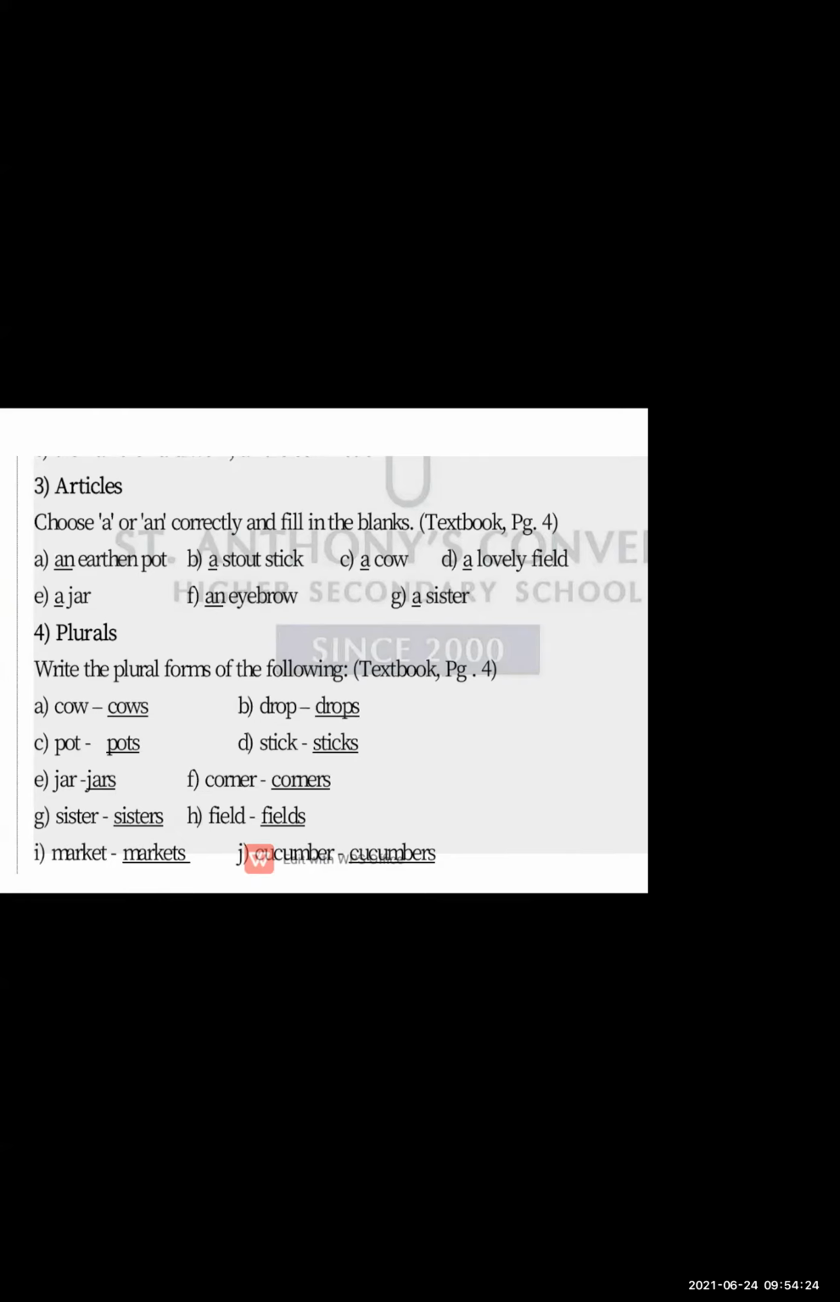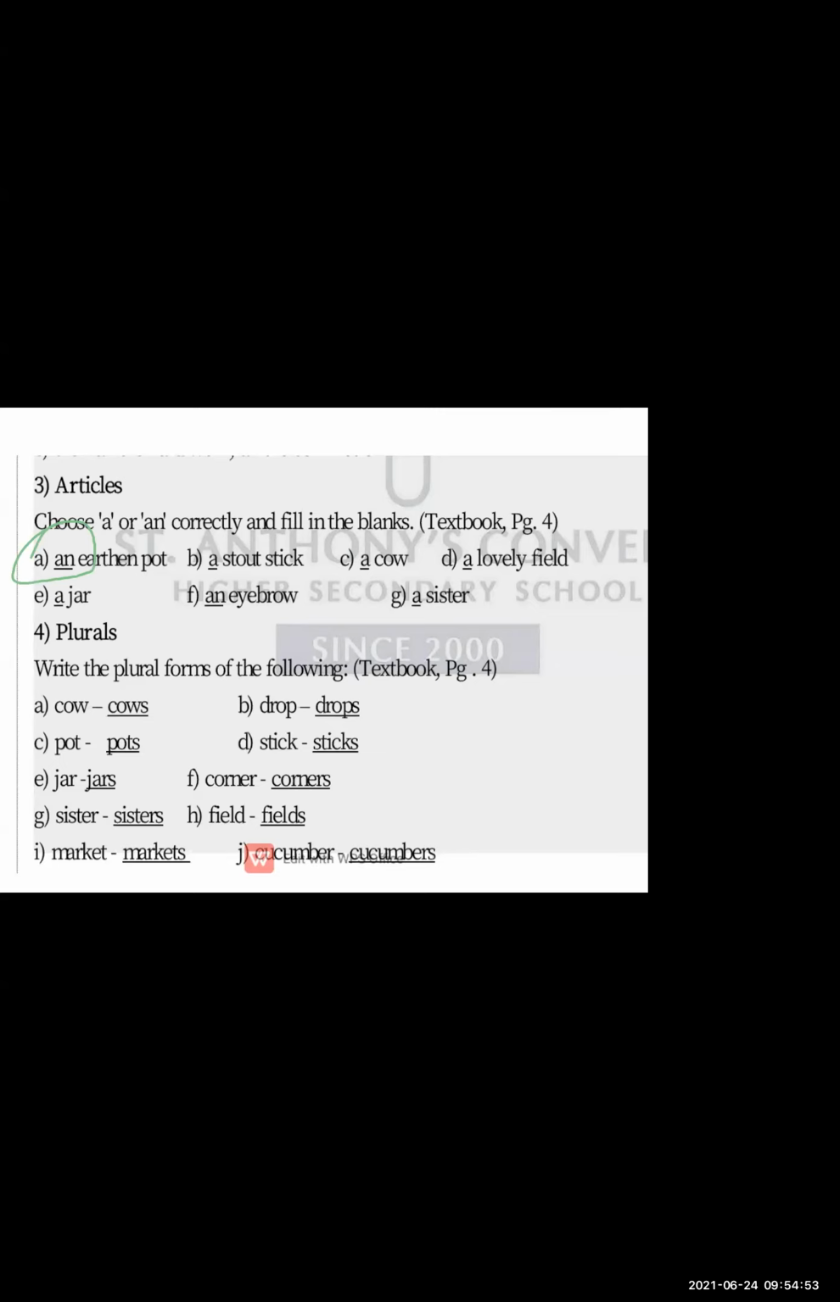For example, a jar, a cow, a girl, a book, a lovely field. It's used for a singular noun. And here you can see "an student" as an article, and we use it for the singular noun itself, but here we are using an before a vowel sound.